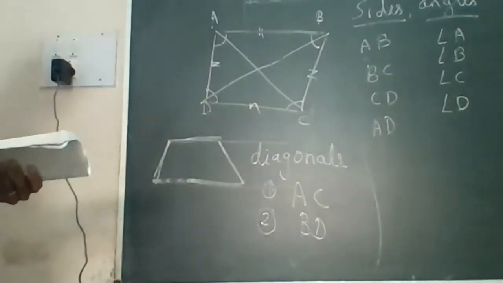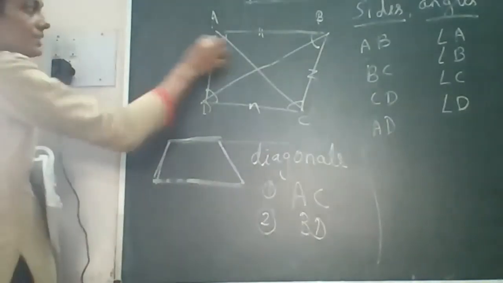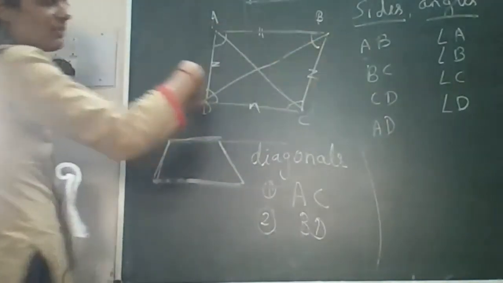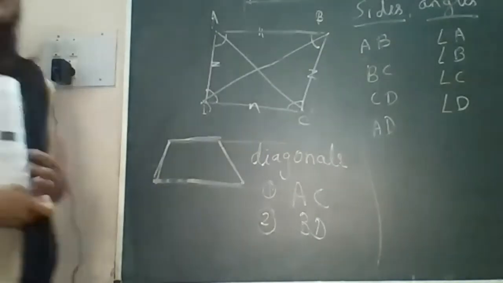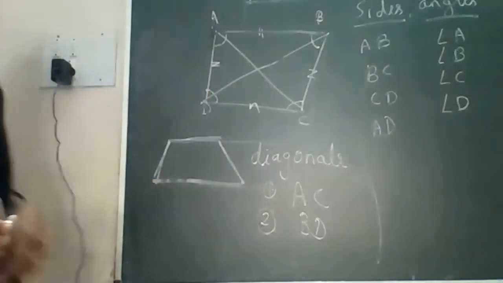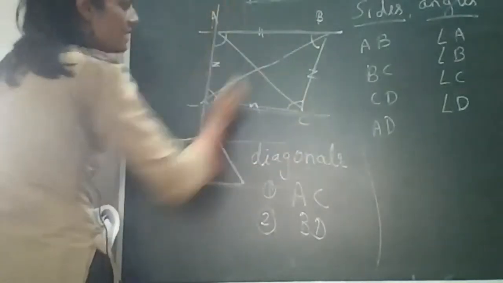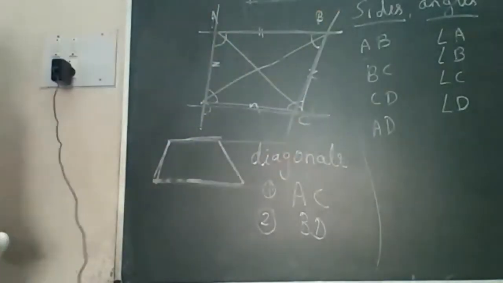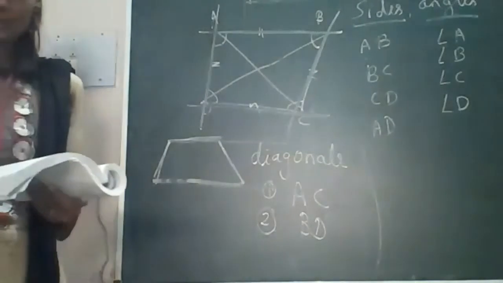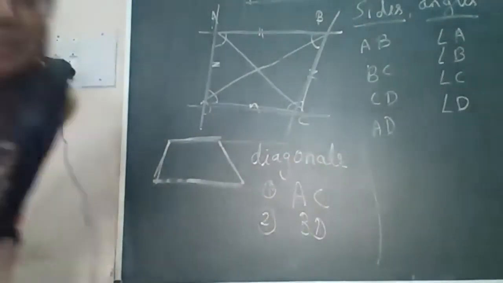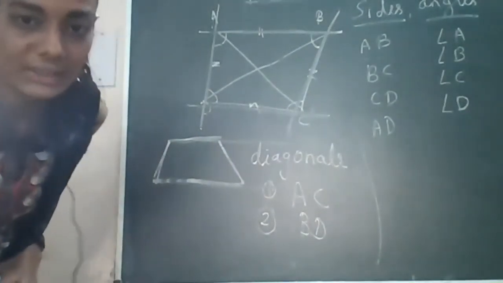Now, in the second figure, if we don't know about any sides or any angle, and both pairs of lines are parallel to each other, then we can say that it is a parallelogram. Okay, these are two types of quadrilaterals.